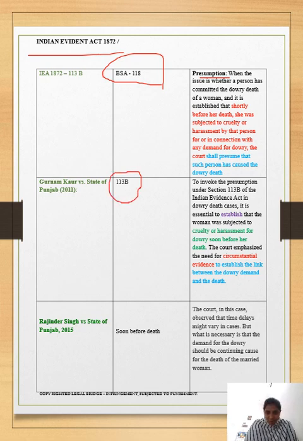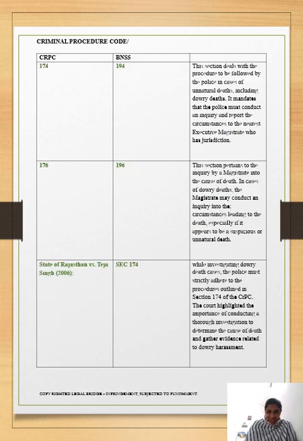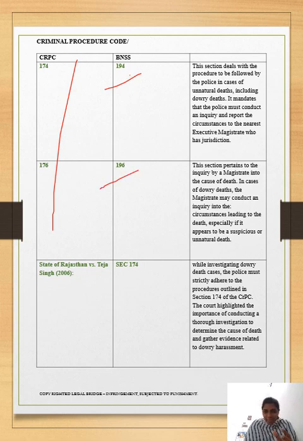There are case laws you can go through for this Indian Evidence Act section. They have proved that. So Gurnam Singh versus State of Punjab, Rajendra Singh versus State of Punjab. These are the cases related to dowry death, especially of the Indian Evidence Act. And in CrPC, 174 and 176, in BNSS 194 and 196, they give how to conduct an inquiry for dowry death by the police. If a complaint is given by the aggrieved person, a relative, or suo motu, the complaint is taken by the police and investigated. How they have to do that is given in the Criminal Procedure Code. You have to refer to this and replicate it in your paper.